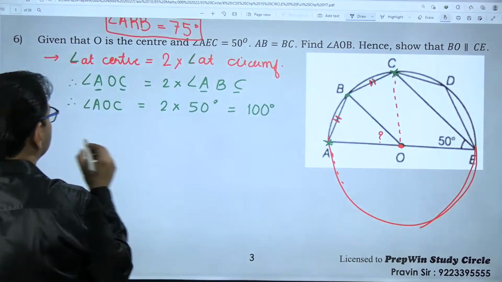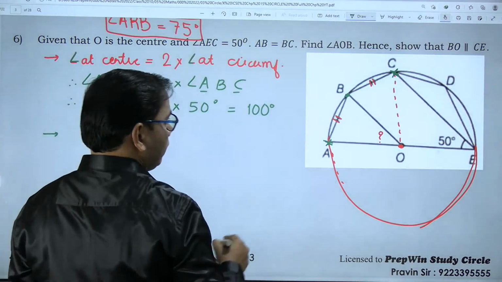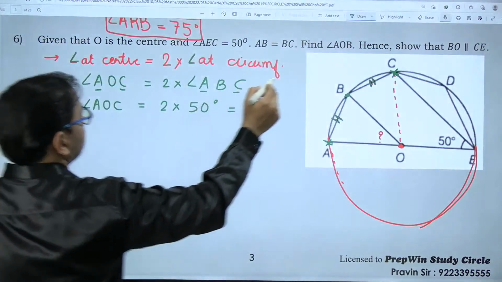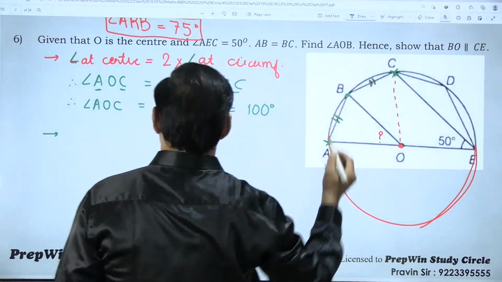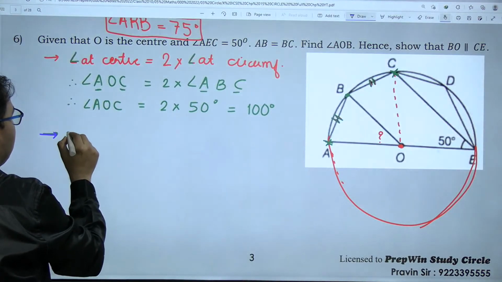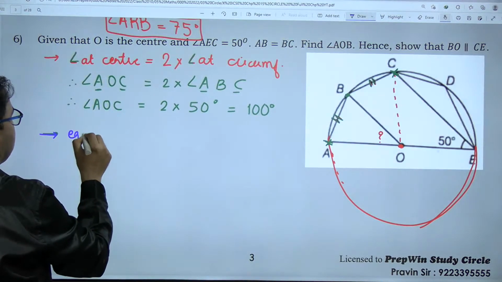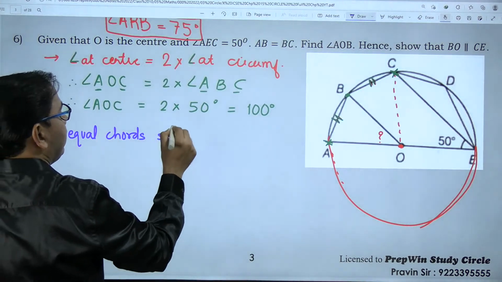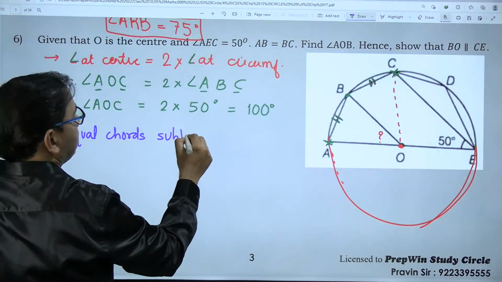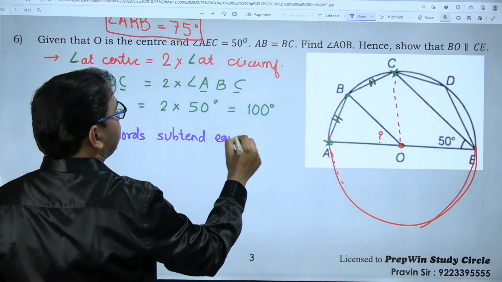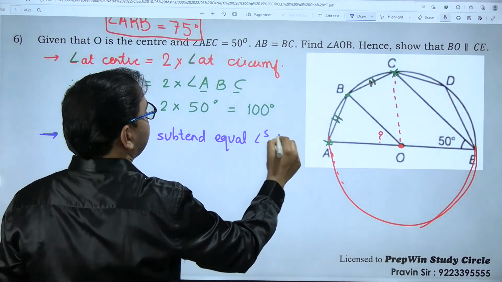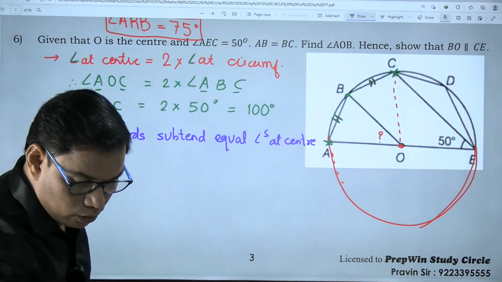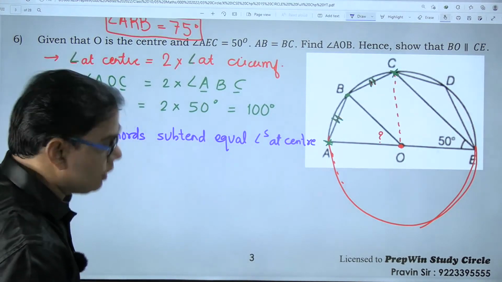Anyway, this is not my final answer. The final answer is coming up here. These two congruent chords, this theorem we have studied in 9th standard. Let me write the theorem. Equal chords subtend equal angles at the center. Do you remember this theorem from 9th standard? Yes or no?